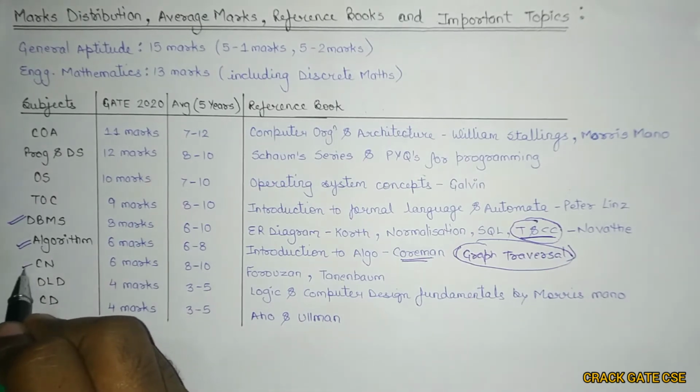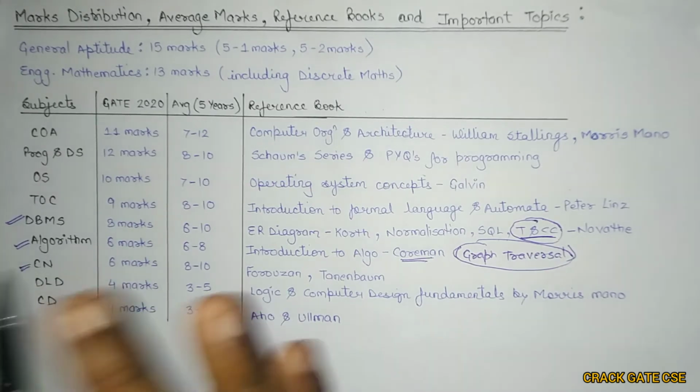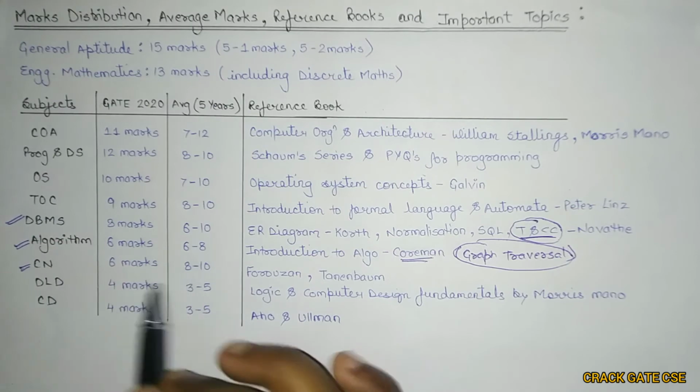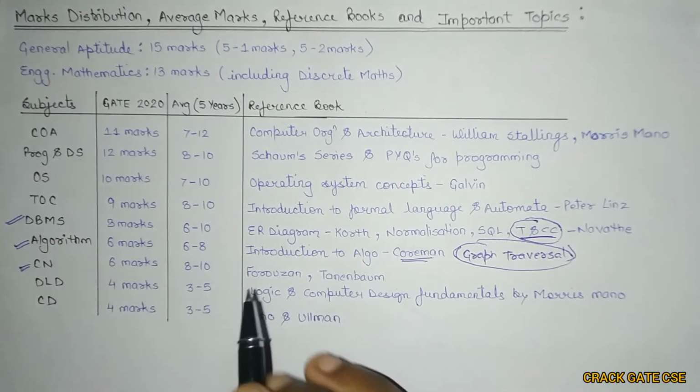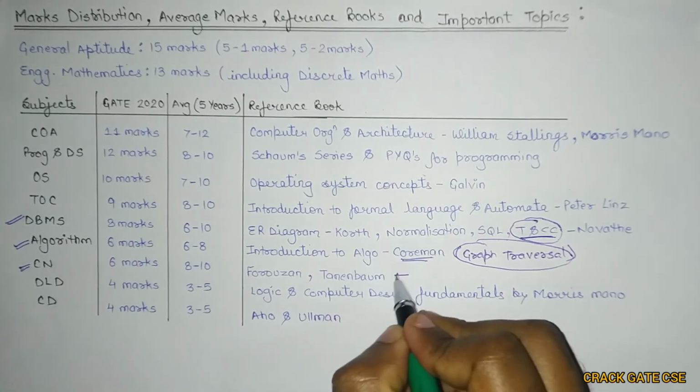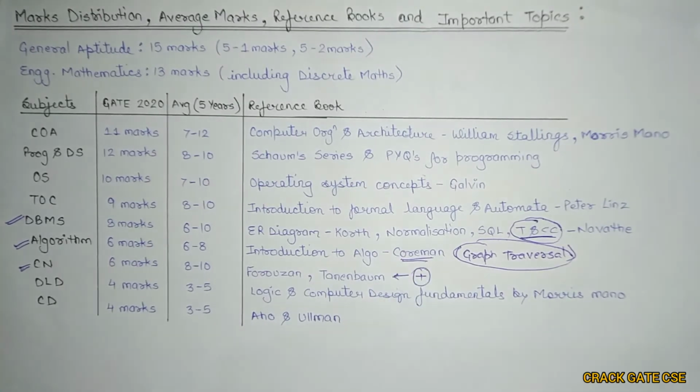For computer networks, it came for 6 marks, but its actual weightage is 8 to 10 marks. The best book is by Forouzan or by Tanenbaum. And this year, they have added some more topics to computer networks by removing some other topics. They have removed IPv6, Wi-Fi and POP3, so many things are removed. I created a video on those changes also, so you can refer to my previous videos for the detailed syllabus, right?